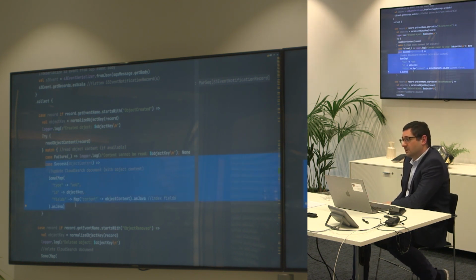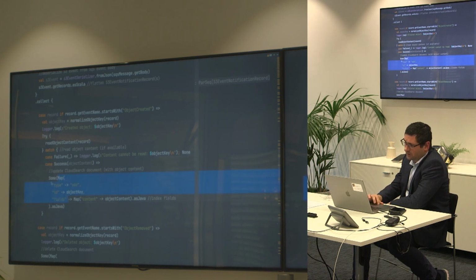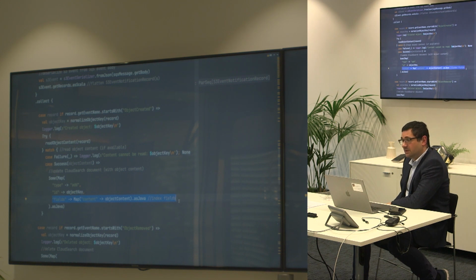This is a little bit of a disadvantage of using the Amazon SDK client. For the less used functions, we don't really have proper objects. Therefore, we have to do our own JSON mapping. Here, I'm just using a simple map with the type, which is adding, and the object key as the ID field. As you can see, I'm also casting them as Java maps, or otherwise the JSON library won't understand them.